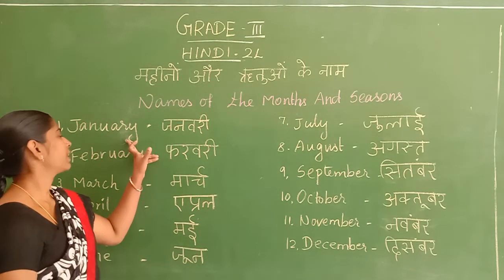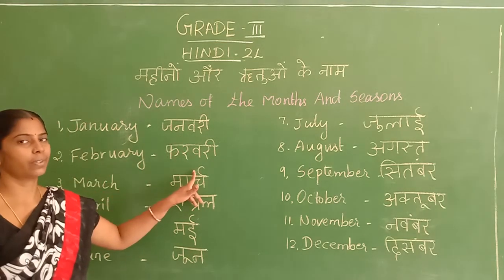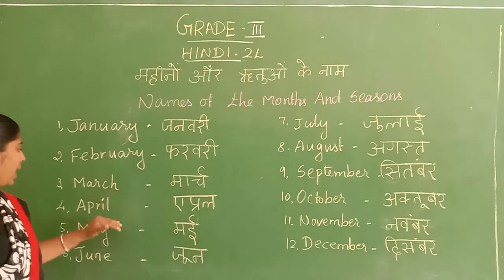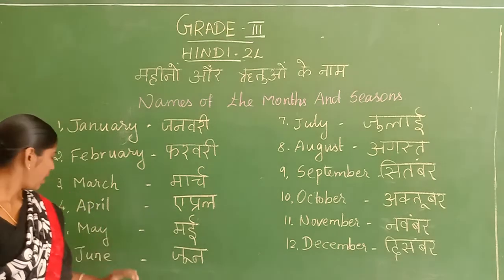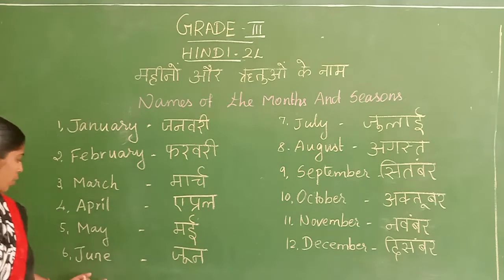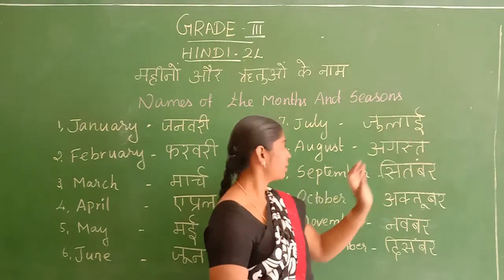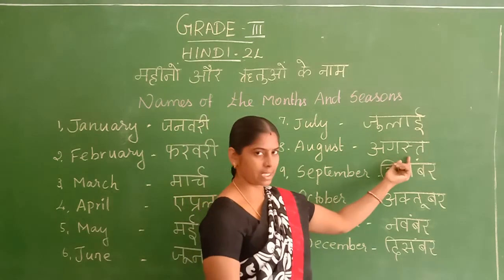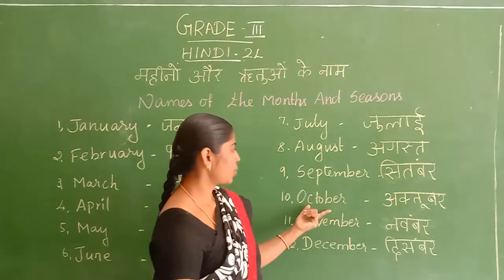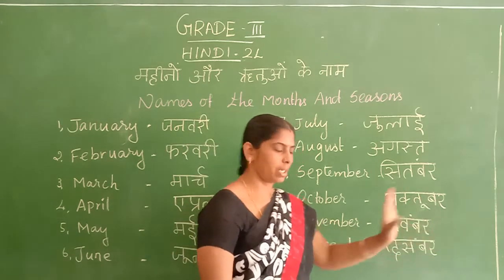Okay, January, February, March, same. April, May, June, same. July, August, September, October, November, the same November.